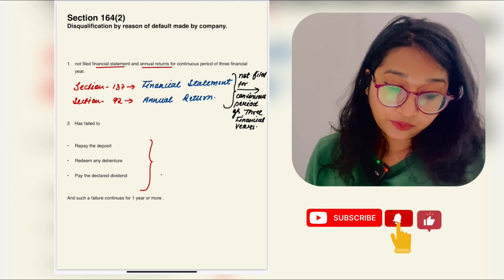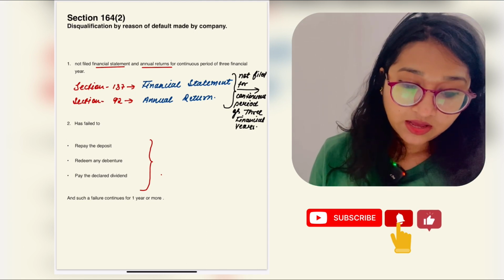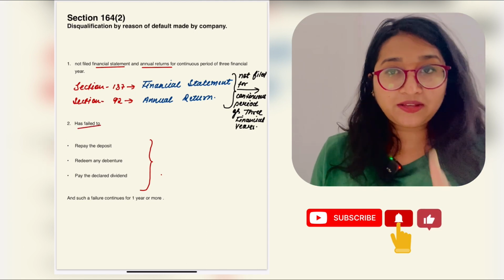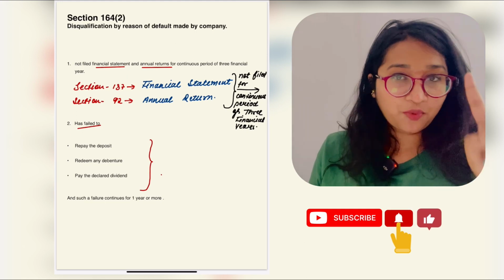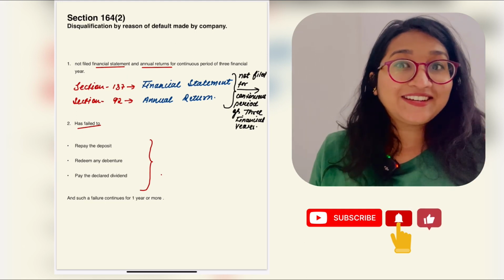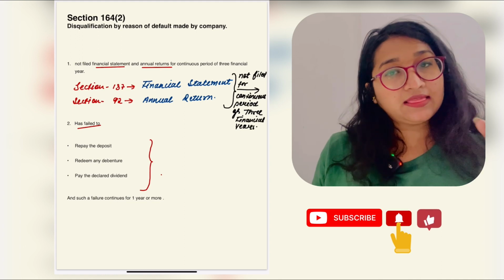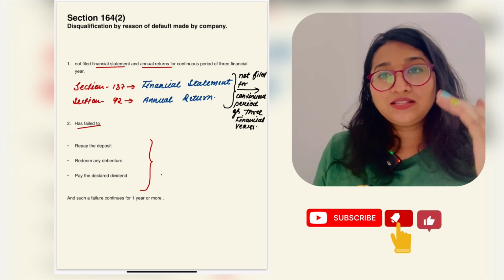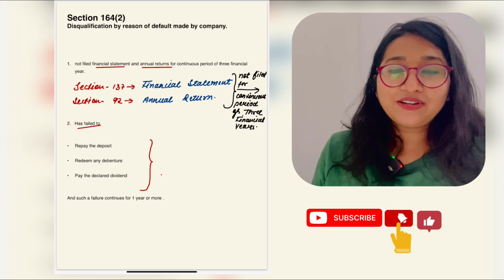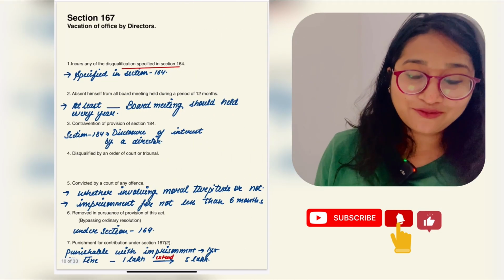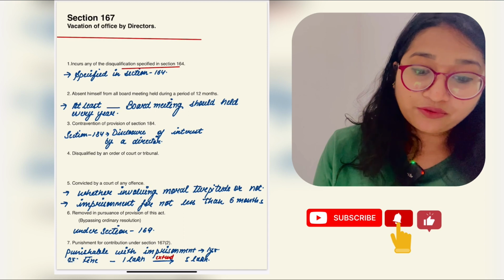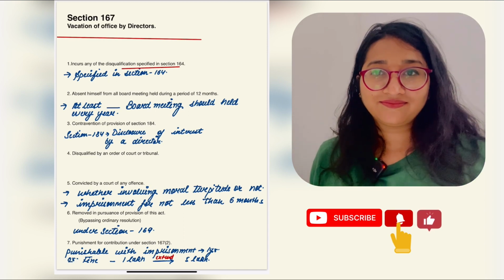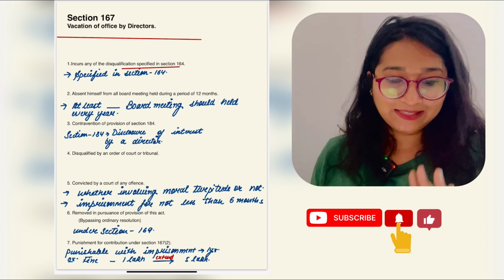And one more point was that if the company has failed to repay the deposit, second, redeem the debenture, and third, pay the declared dividend. So these points are also covered in section 164 for vacation of office by director. Is it clear?